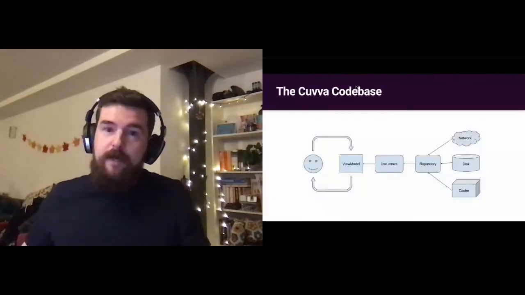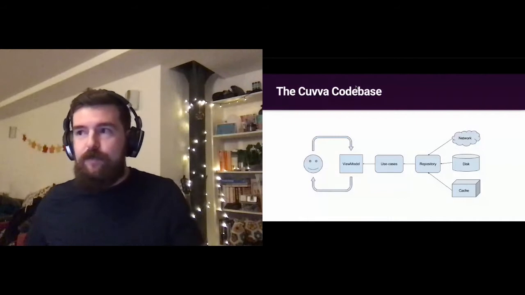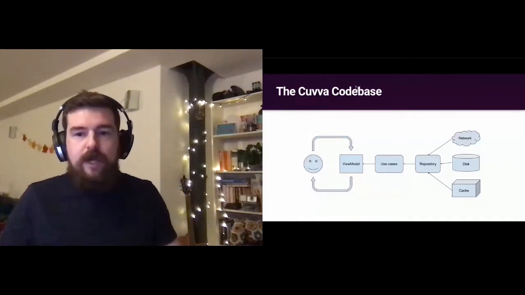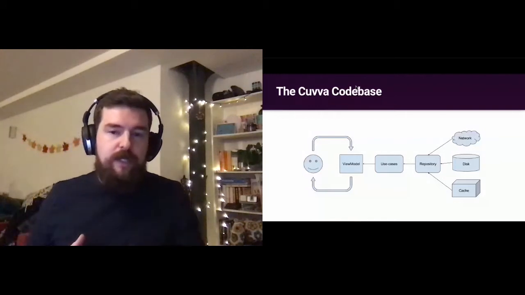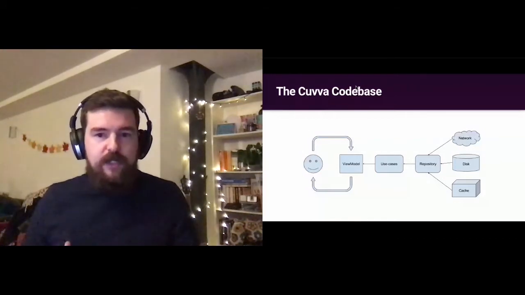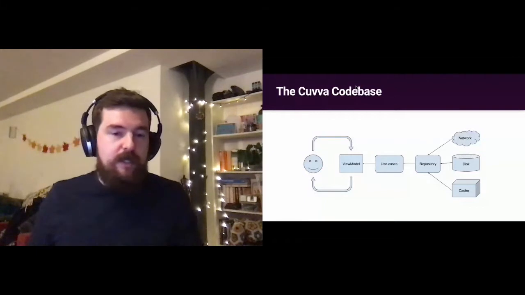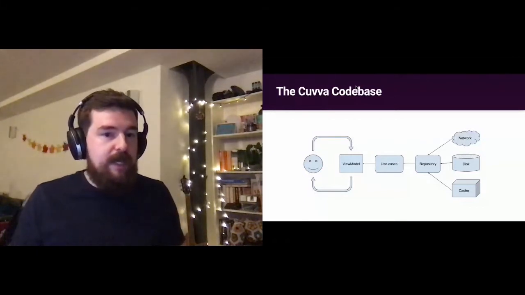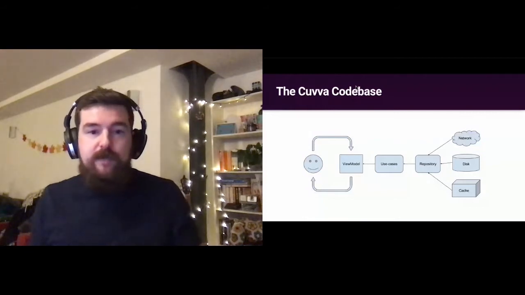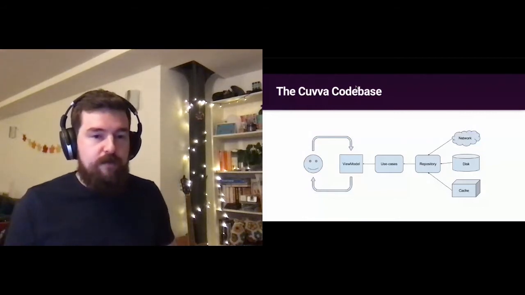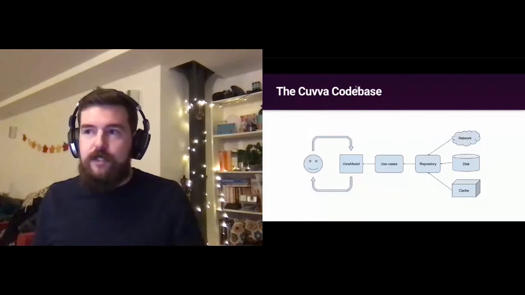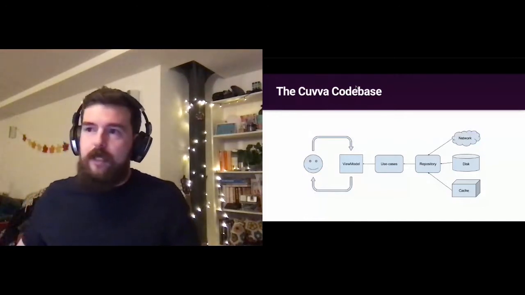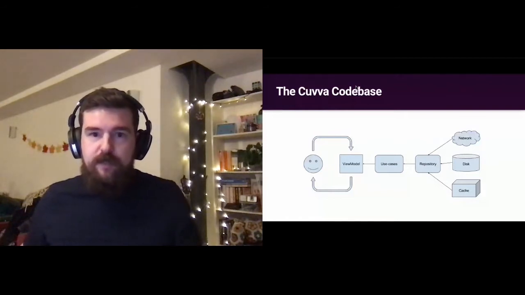In the Curve codebase specifically, we do things a little differently. On the right-hand side, we have repositories that coordinate network, disk, and cache, and use cases that then use that repository. We use coroutines there for everything, and more recently we've used results for everything as well. So everything is a suspending function which returns some kind of result.